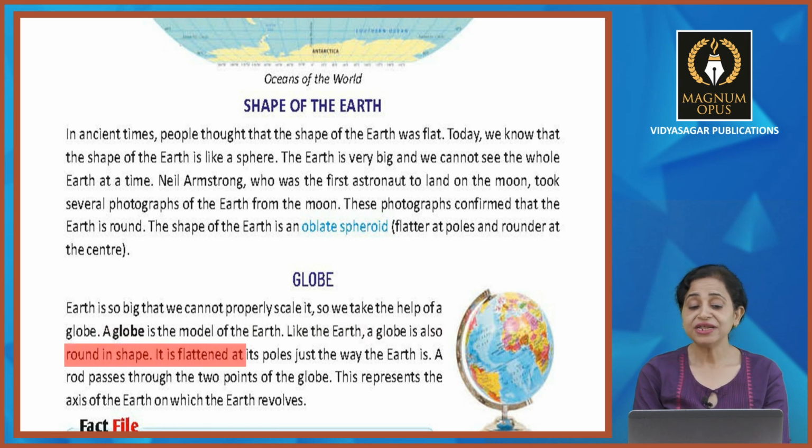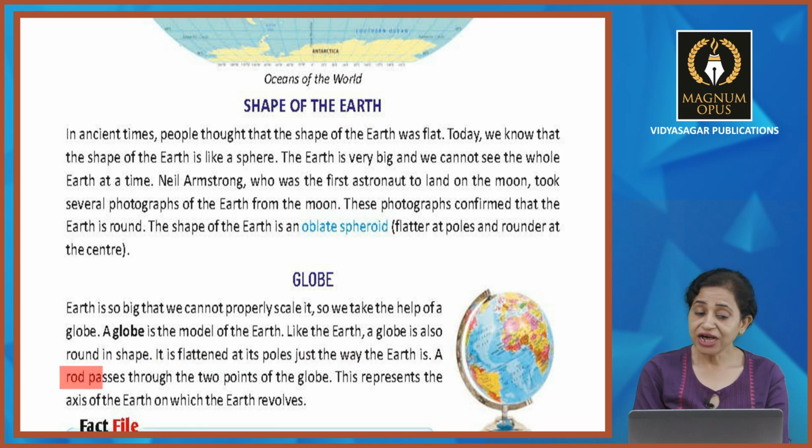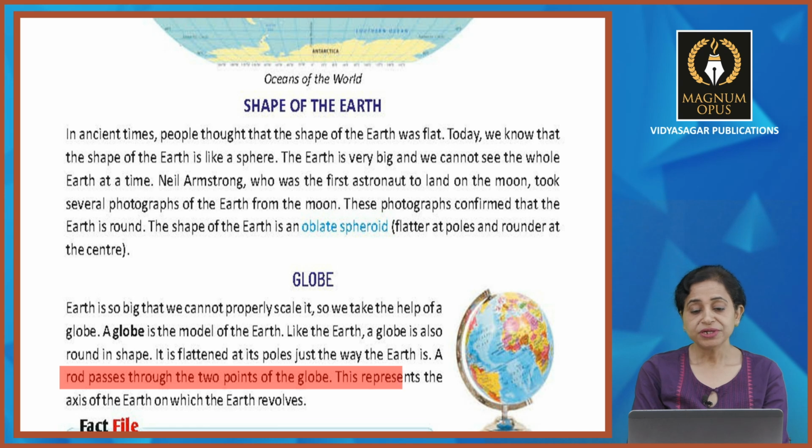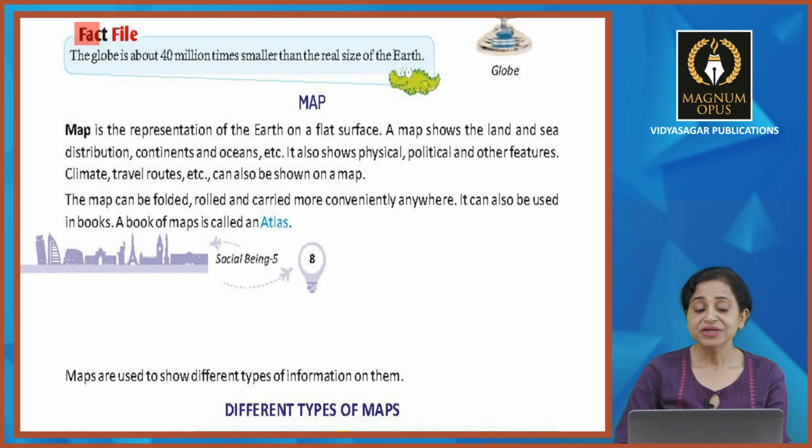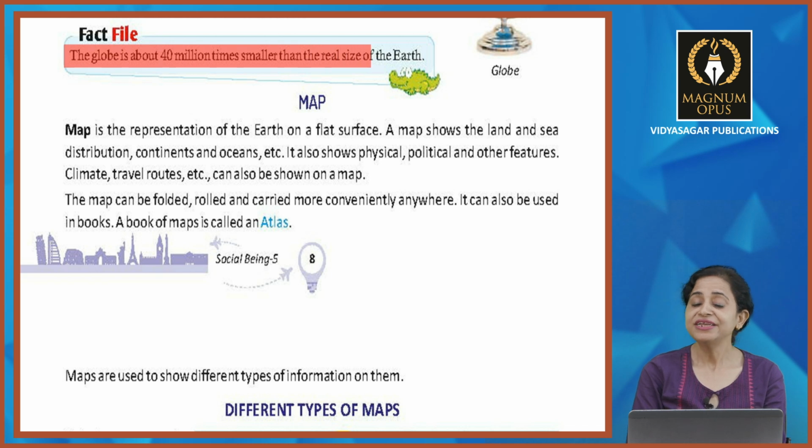इट इज फ्लैटेंड एट इट्स पोल्स. Just like the earth, a rod passes through the 2 points of the globe. This represents the axis of the earth on which the earth revolves round. The fact file, the globe is almost about 40 million times smaller than the real size of the earth. Globe 40 million times छोटा है अर्थ से जो रियल साइज अर्थ का है.